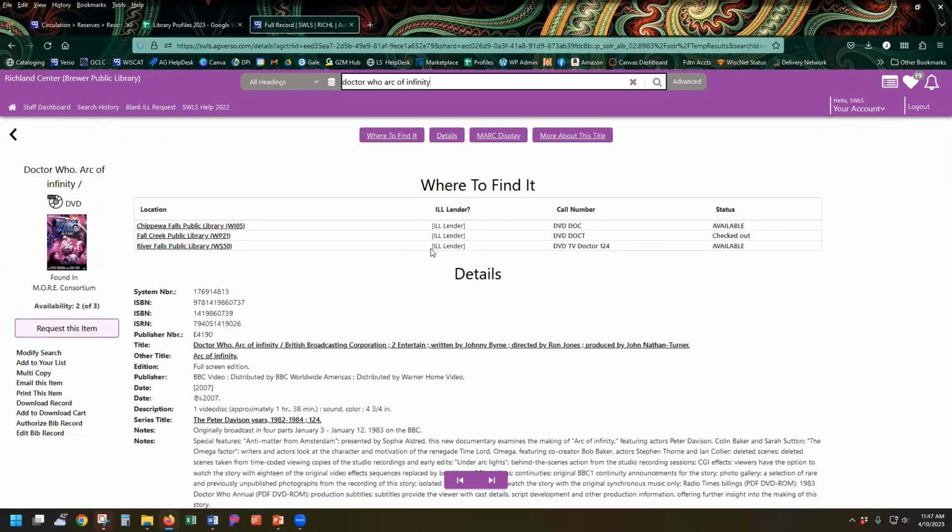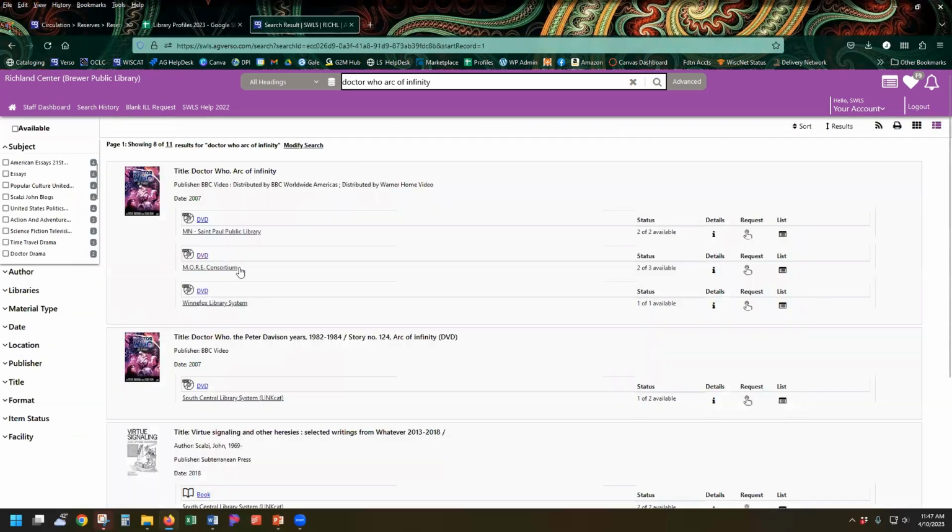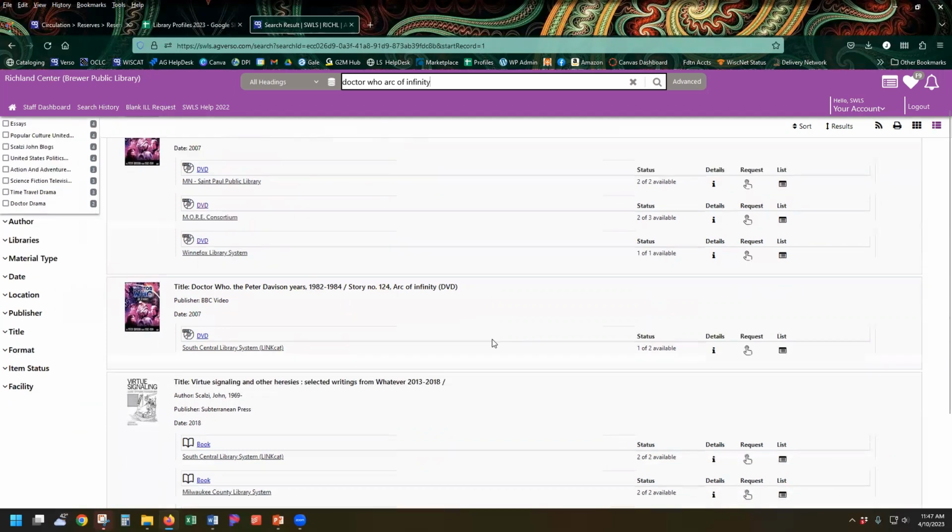For faster request fills, I would suggest South Central, Winding Rivers, Share, More, or Minitex as the lender for your items. So choose one that is from nearby so that those libraries can fill faster. If you choose one from out of state other than Minnesota, so Kansas, Connecticut, you're more likely to get it in the mail than you are to get it through statewide delivery.